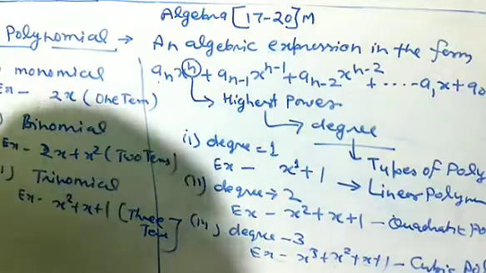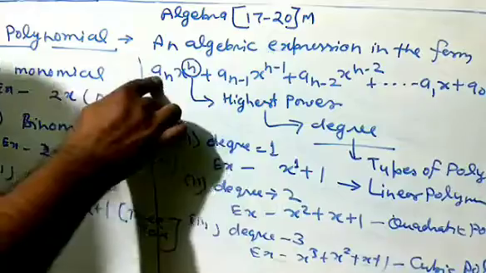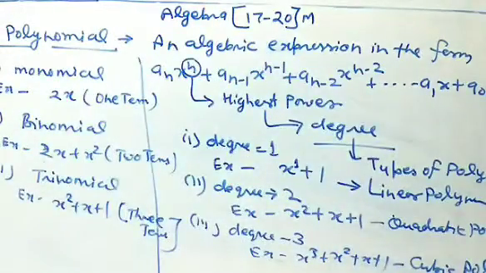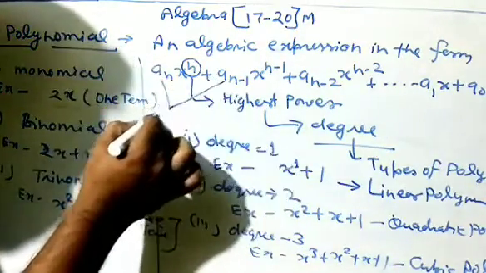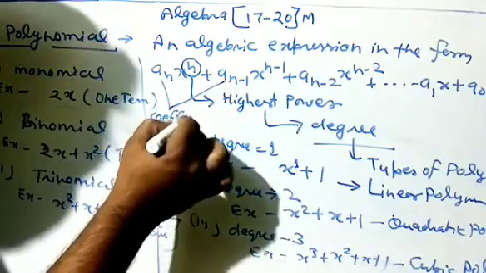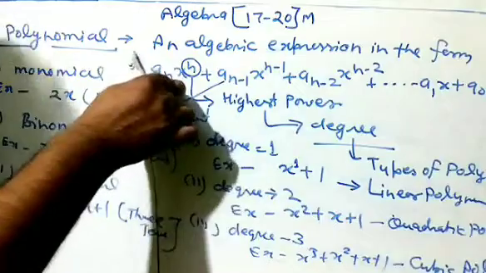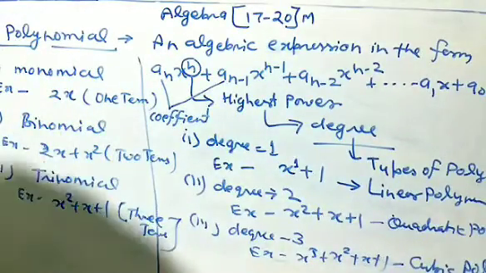An algebraic expression in the form of an x raised to power n plus an minus 1 x raised to power n minus 1, and so on. So an minus 1, an minus 2, these are the coefficients. The highest power of the variable defines the degree, and degree defines the types of polynomial.